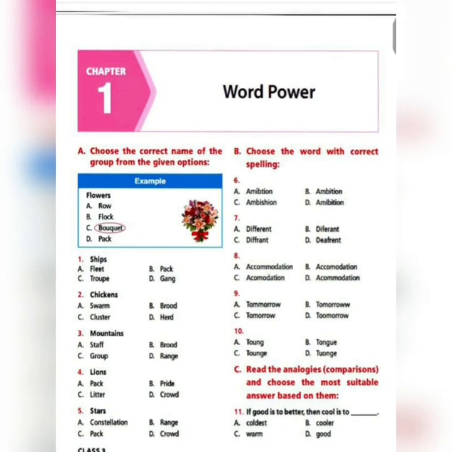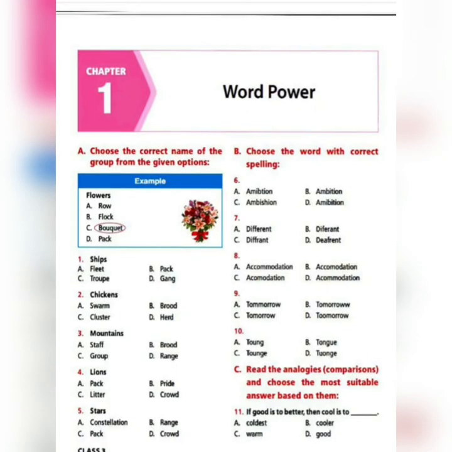So as you can see, the first chapter is there in front of you. And what is it? Word power. What is the meaning of word power? First of all, in the English language, it is very important that you know the usage of various words.